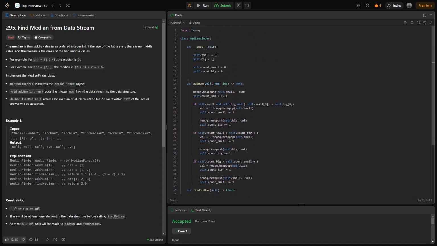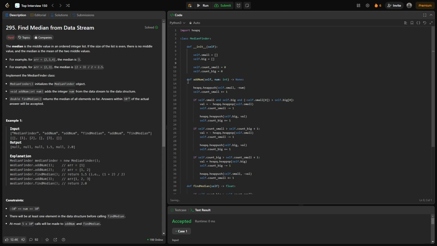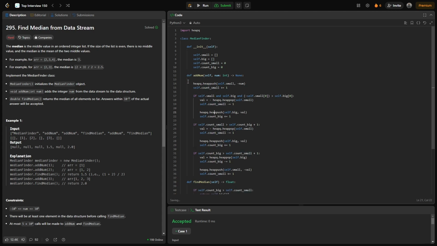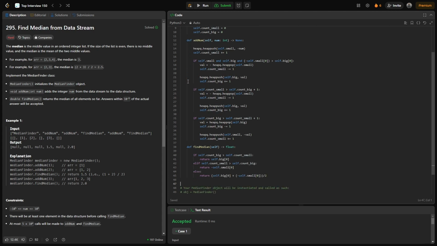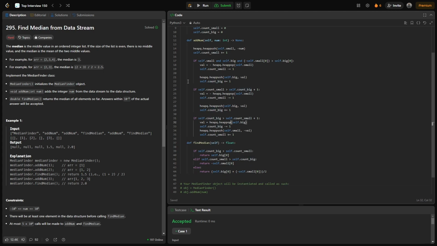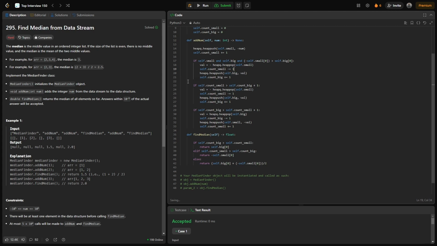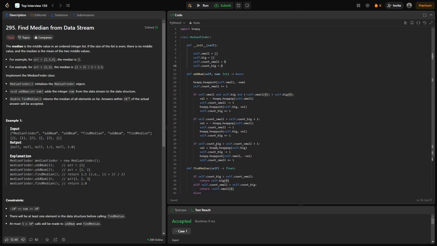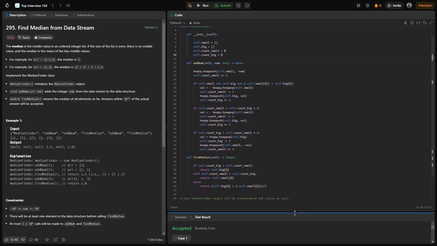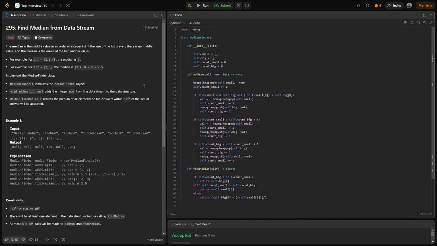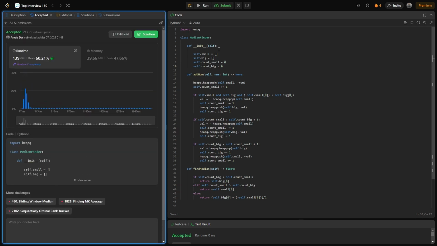It is a little bit bigger one and, to be honest, it's not very intuitive. I also was not able to understand the solution in one go, but if you understand heapq, and if you solve these types of problems enough, I'm pretty sure you'd be able to understand it. So this is the entire problem. Let me submit the code. As you could see, the code got submitted successfully.